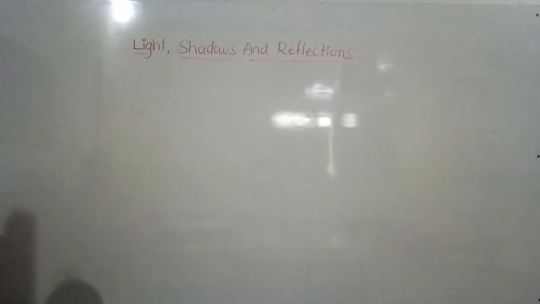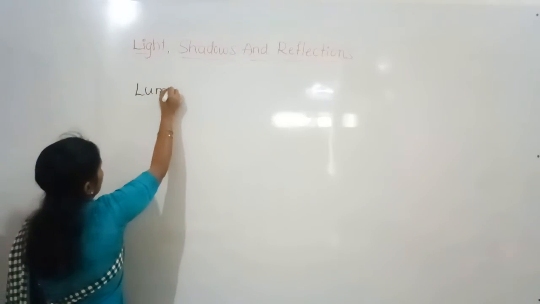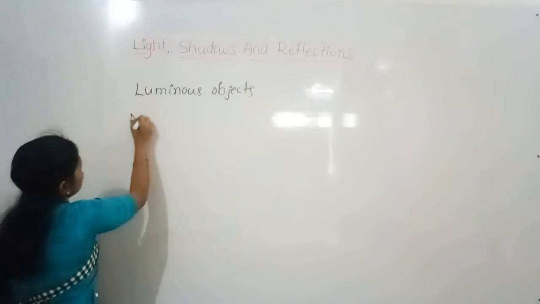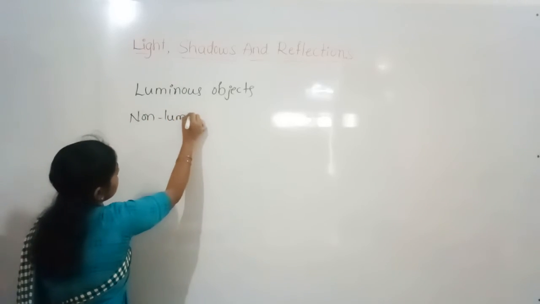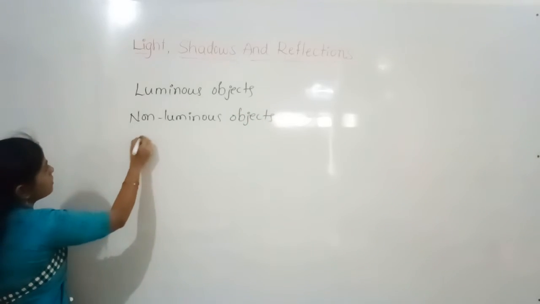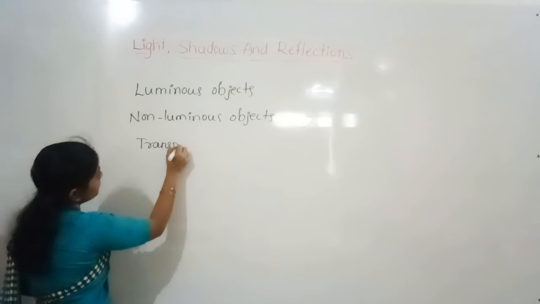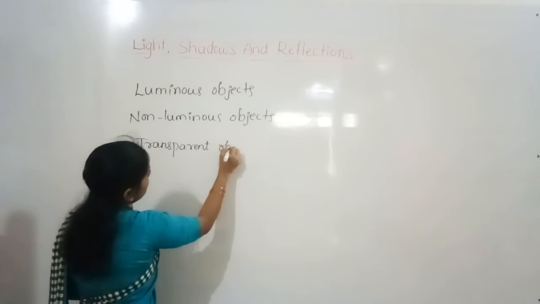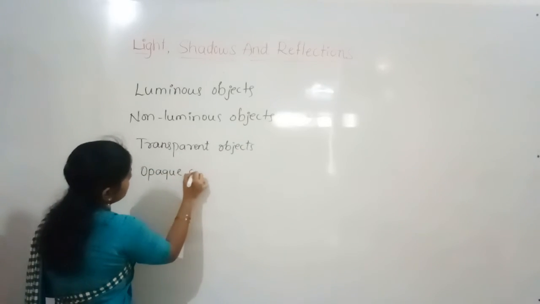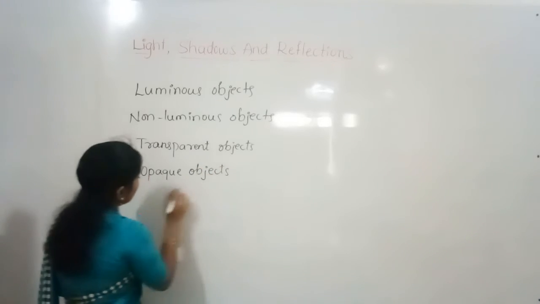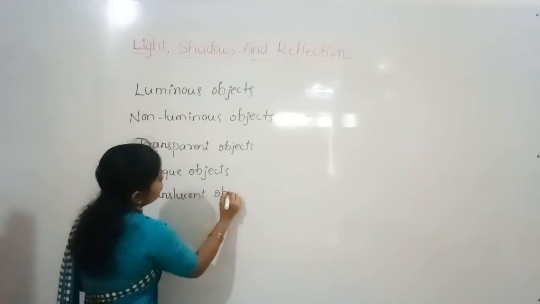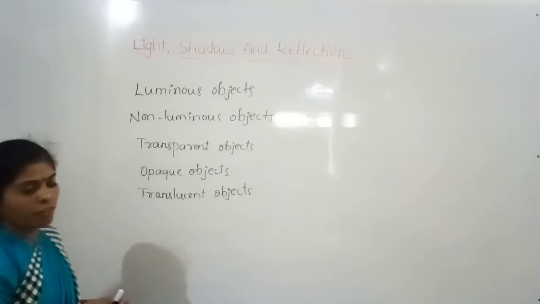Today we have discussed luminous objects and non-luminous objects, and transparent objects, opaque objects, and translucent objects. So about this we have discussed in today's class.